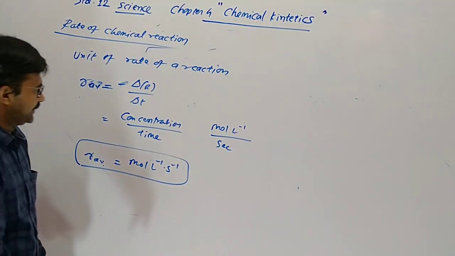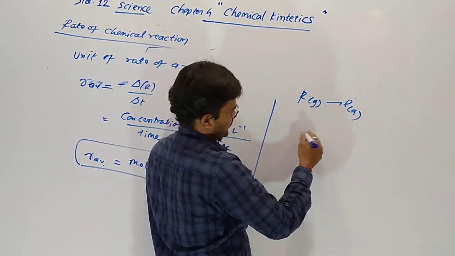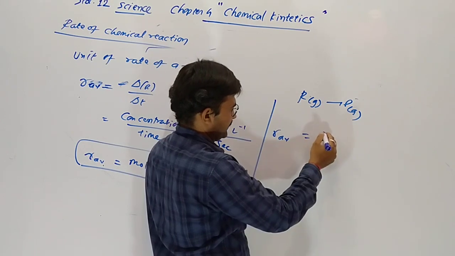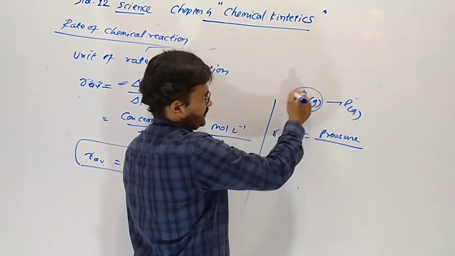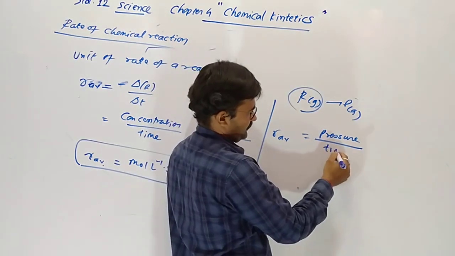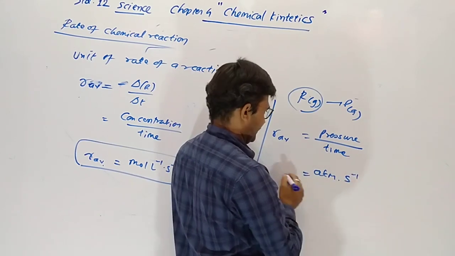However, if our reactants are in gaseous state, in this case the average rate will be pressure, since pressure is our concentration, upon time. So pressure in atmosphere, time in second.